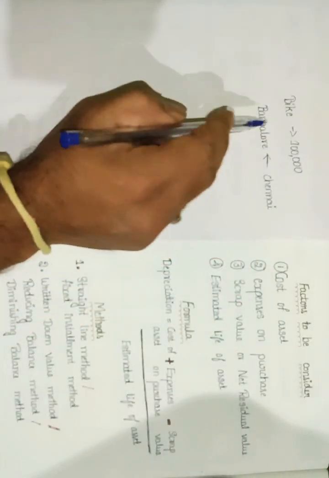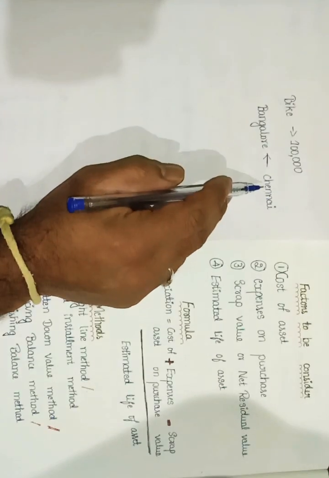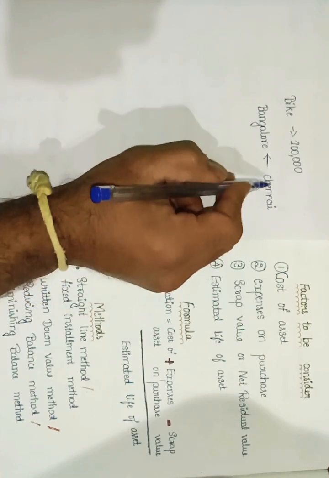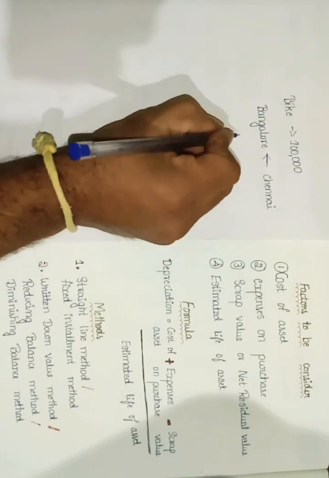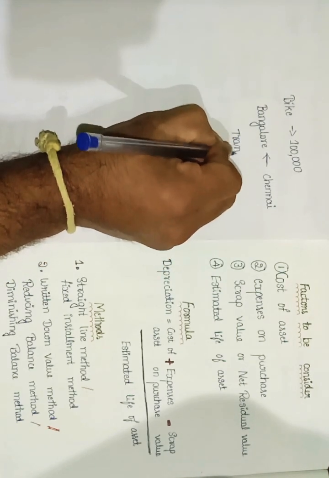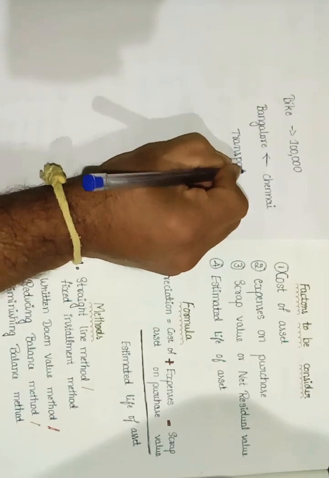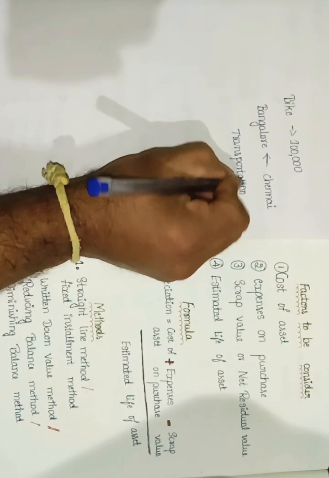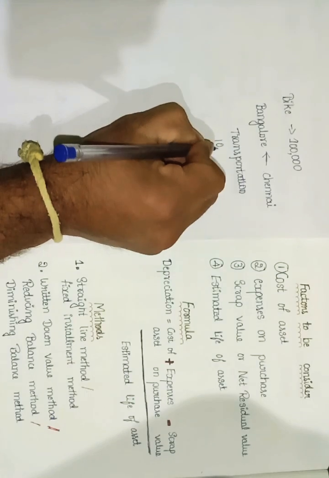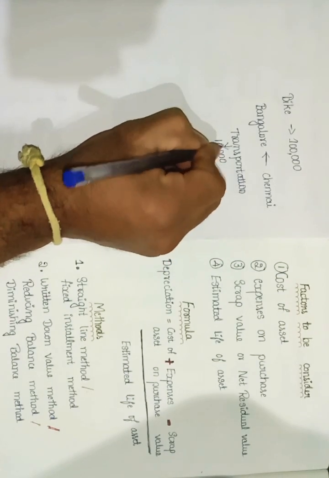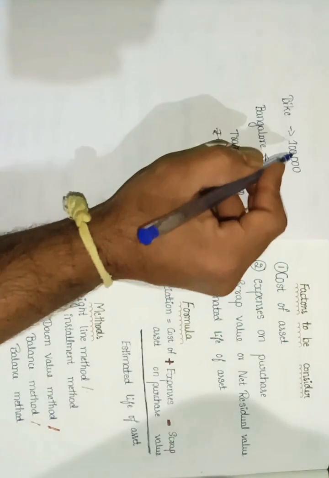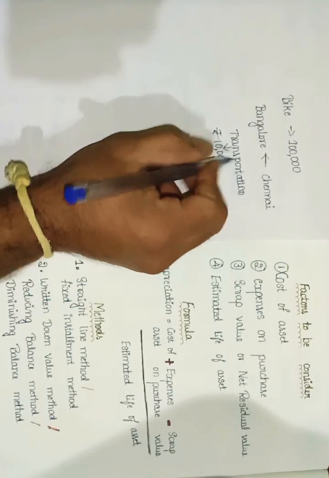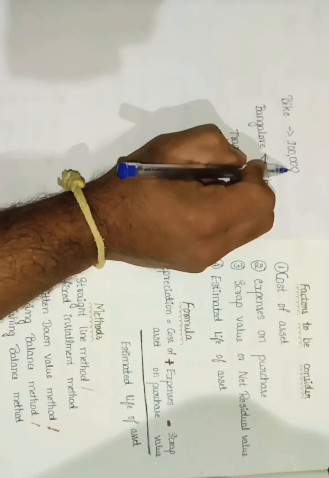So I am having business in Bangalore and I am purchasing from Chennai. Now I need to transfer this bike from Chennai to Bangalore. To transfer that, definitely I need to pay an amount for transportation. So transportation expenses will be there. For example, let us take 10,000 rupees. I am spending 10,000 rupees for transportation expense to transfer the bike from Chennai to Bangalore. So these expenses I am spending at the time of purchase.